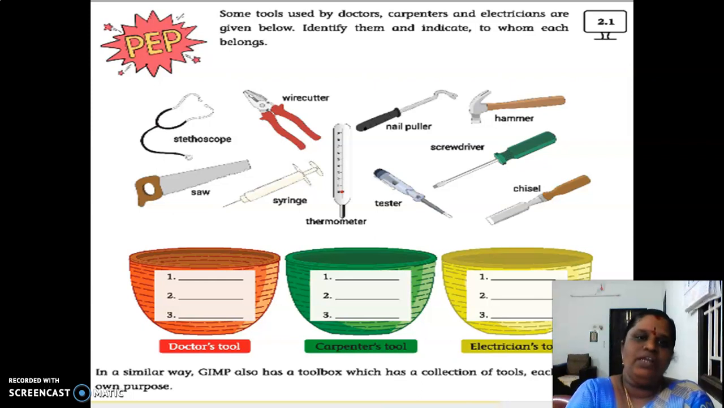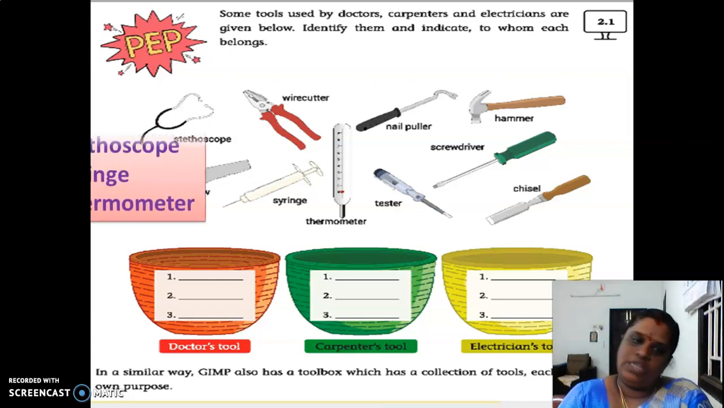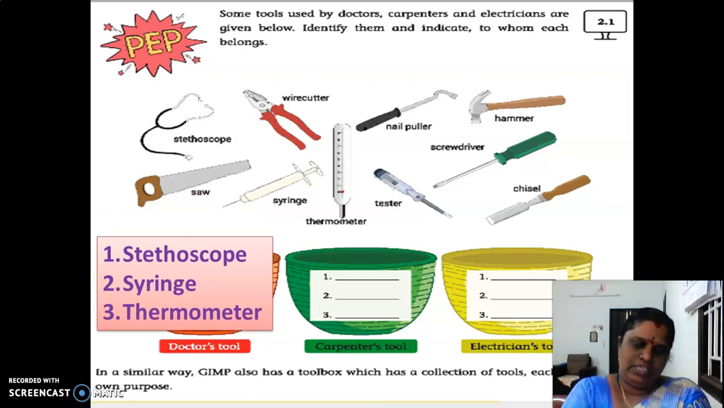So you identified this. Let us check whether you have written it correctly. Yes. Let us check your answers whether it is correct or not. So first, doctor's tools: stethoscope, syringe and thermometer. These are the tools used by the doctors. Okay. So doctor's tools are stethoscope, syringe and thermometer.